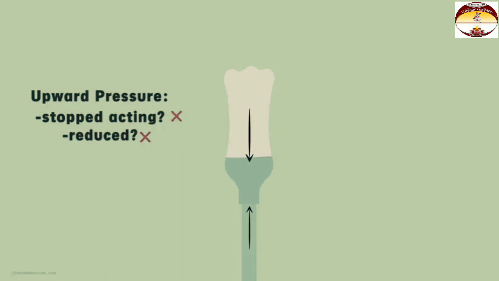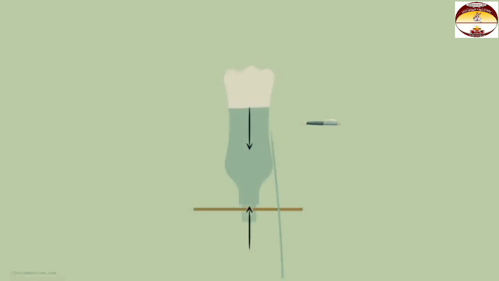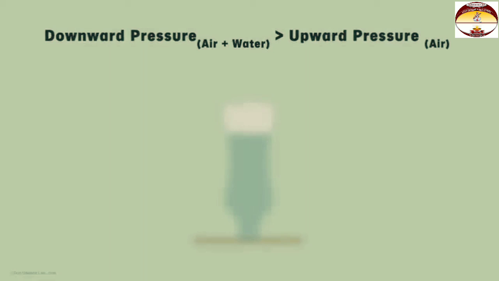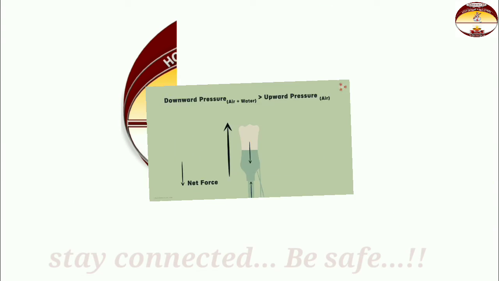No, it didn't. The upward pressure on it by the air remains the same, but the downward pressure increased in its value. When we made holes in the bottle, we allowed air to flow inside it from the top. The air from the top started exerting pressure on the water. The combined pressure of water and air from top could easily overcome the pressure exerted by air from the bottom. Hence, there is a net force acting on the paper in the downward direction. That is, there is more pressure in the downward direction. That is the reason why this paper gets detached from the surface. See you there.